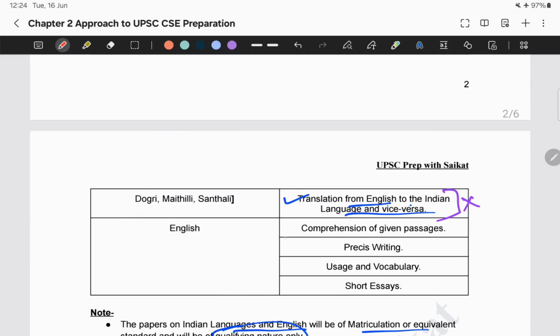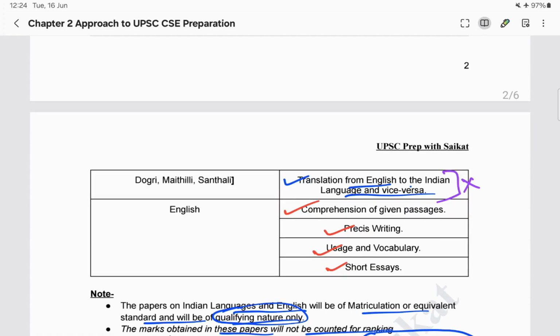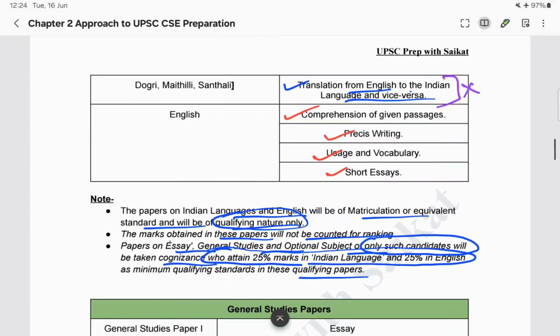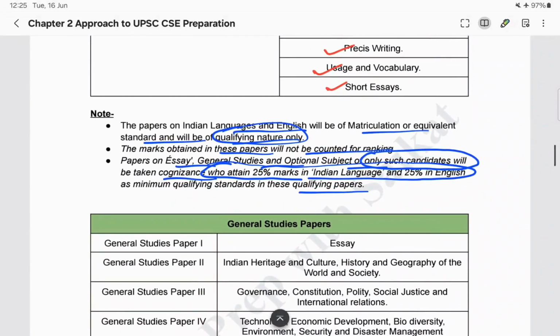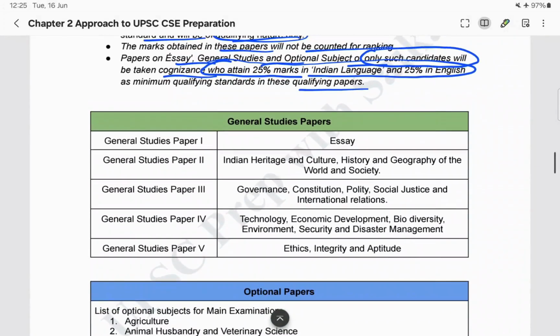So in the English paper, what are the things that they will be asking for? They will give some comprehension and we need to answer the questions. Second is précis writing, usage and vocabulary and short essays. So these four remain common for both the language paper as well as the English paper. So for example, you have qualified the English paper as well as the language paper. That means you have crossed that 25% marks. Now after qualifying, you will face the core general studies and optional papers.